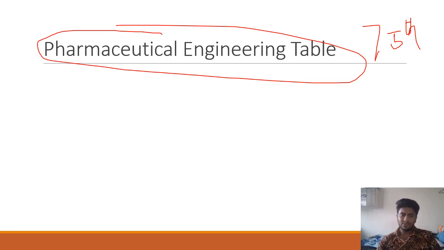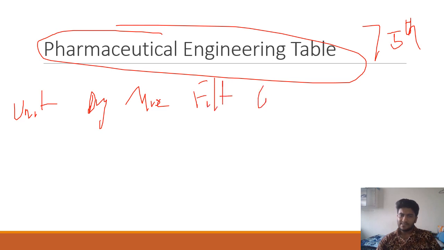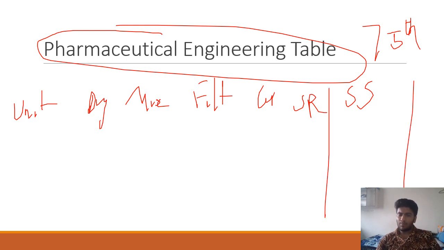Pharmaceutical engineering table, I usually mean that you have various unit operations like we have drying, mixing, filtration, centrifugation, size reduction, size separation. So at the top just make a table. Now here write the equipment. Suppose I write ball mill, the principle is impact and attrition. Fluid energy mill, principle is impact. Hammer mill, impact. You should know the applicability, which is used for friable, which is used for soft, thermolabile. Then filtration, you should know the principle of the Sparkler filter, asbestos filter, membrane filter, pore size of the filter, plate and frame filter. Then size separation, you know the sieve shaker, elutriation tank, cyclone separator.